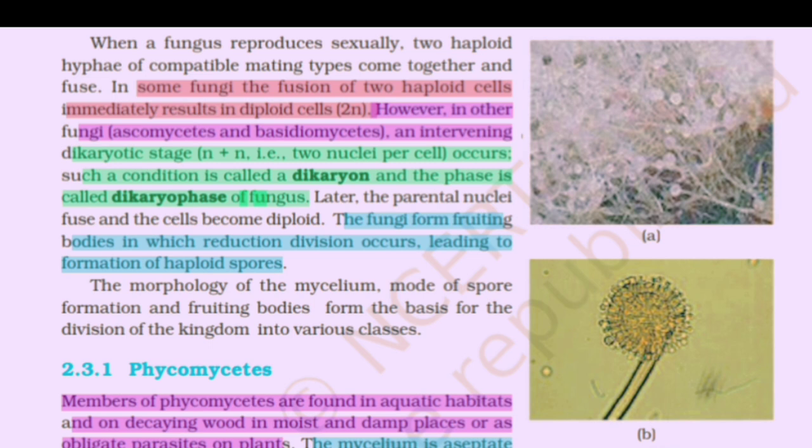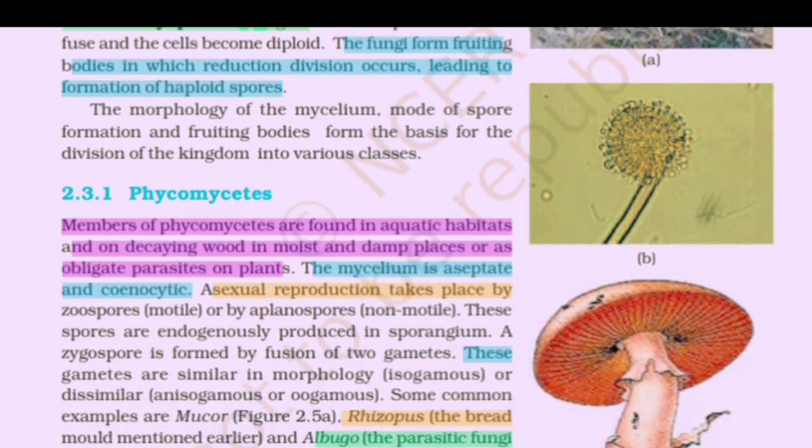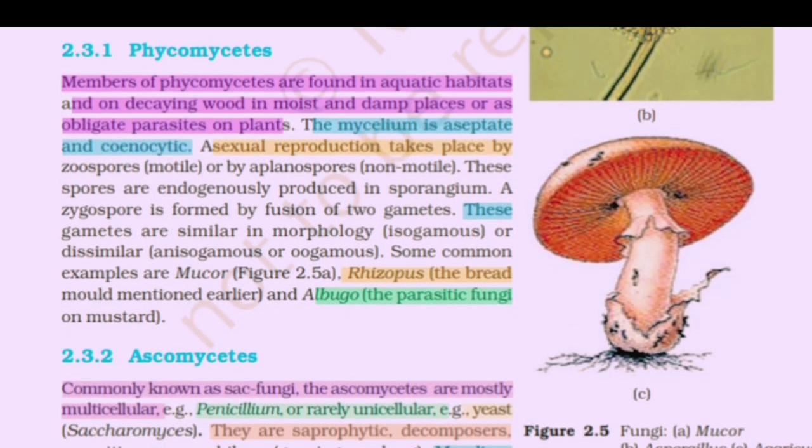The morphology of the mycelium, mode of spore formation and fruiting bodies form the basis for the division of the kingdom into various classes. Phycomycetes. Members of Phycomycetes are found in aquatic habitat and on decaying wood in moist and damp places or as obligate parasites on plants. The mycelium is aseptate and coenocytic.